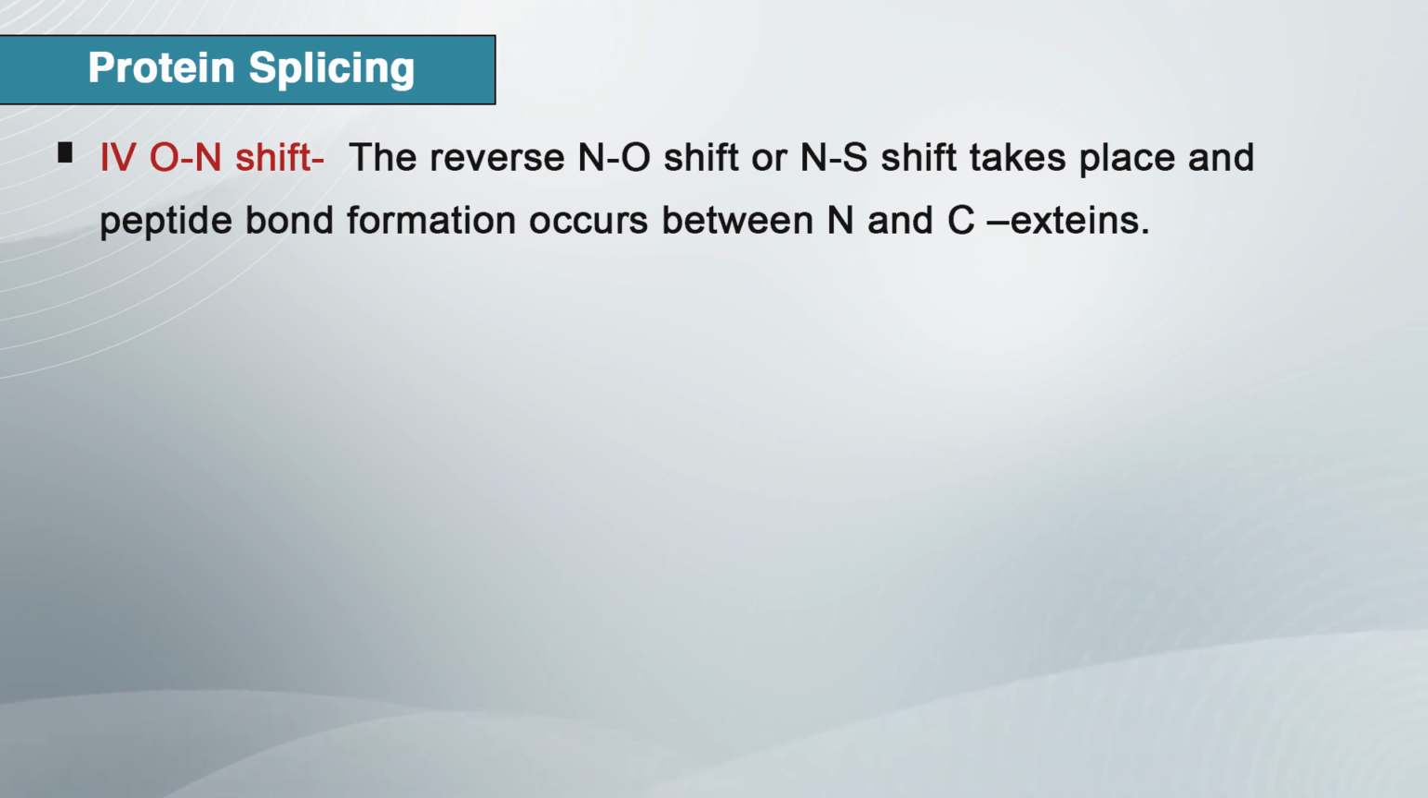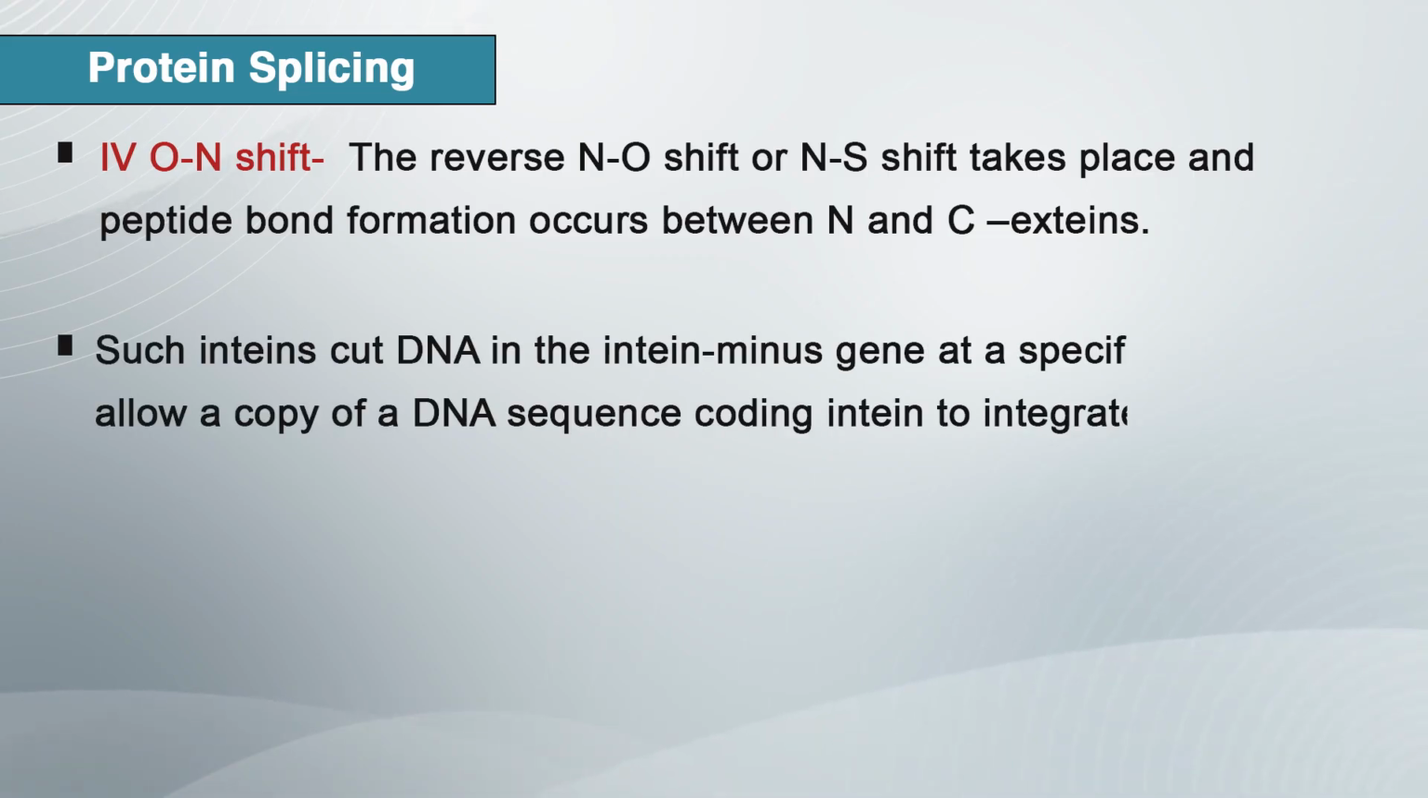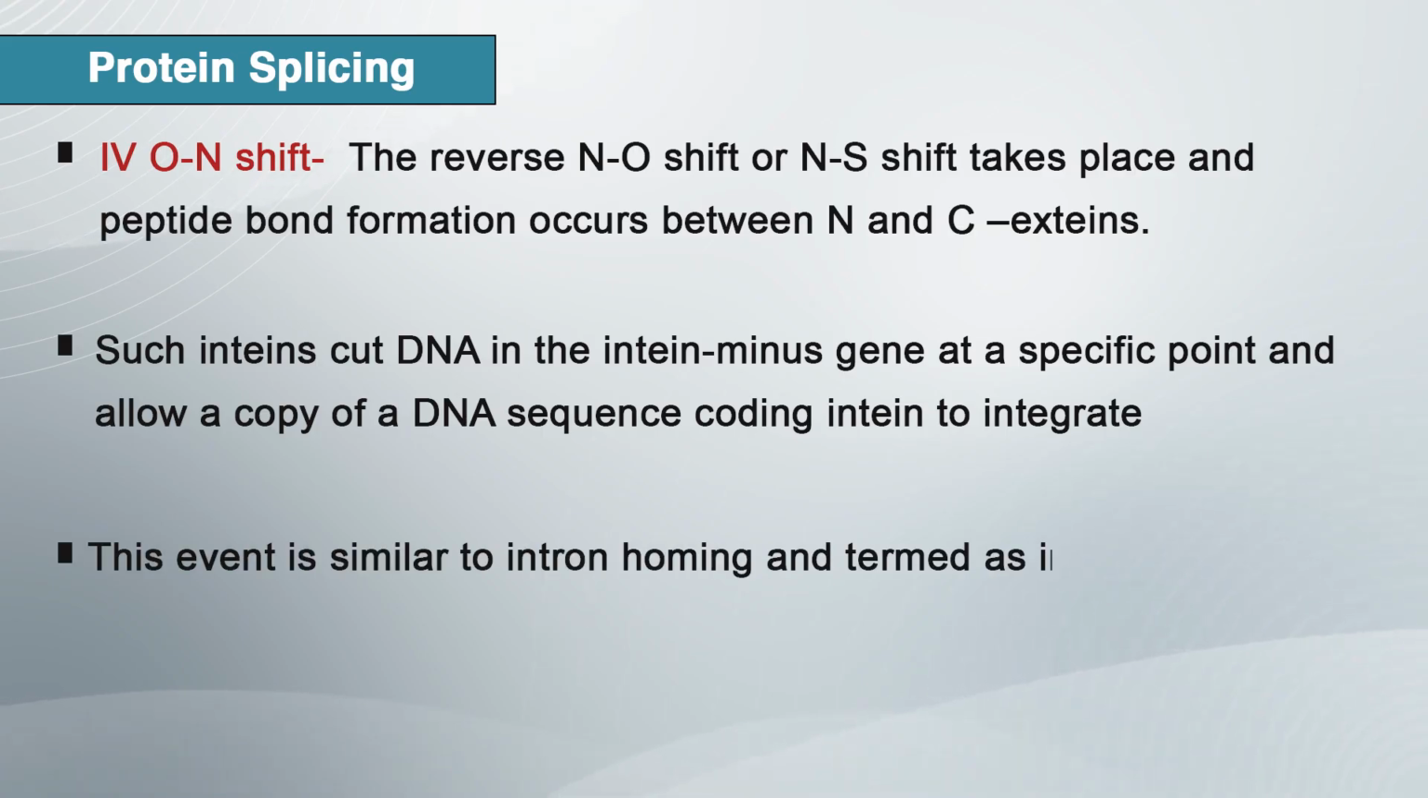Some inteins also show sequence-specific endonuclease activity. Such inteins cut DNA in the intein-minus gene at a specific point and allow a copy of the DNA sequence coding for the intein to be integrated into that region. This event is similar to intron homing and is termed intein homing.